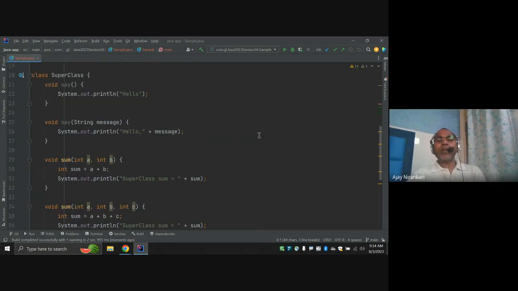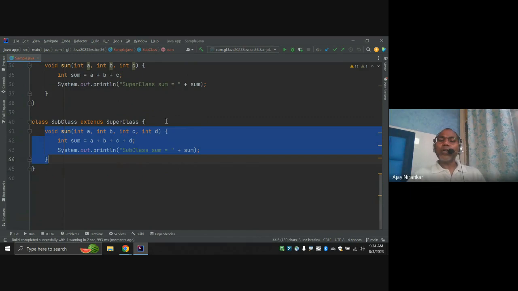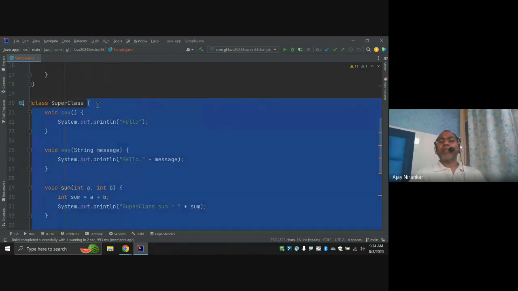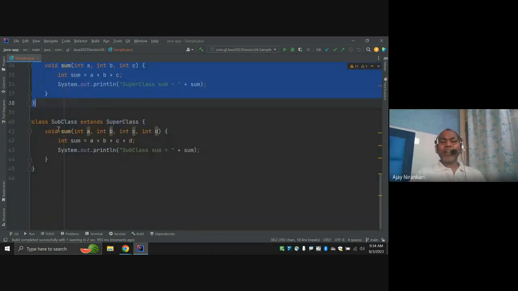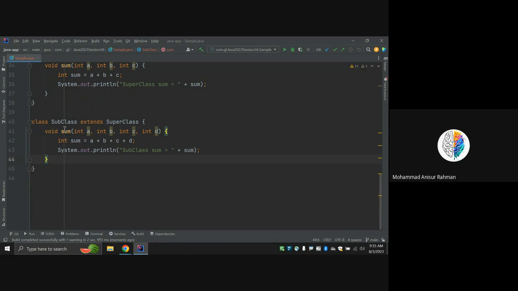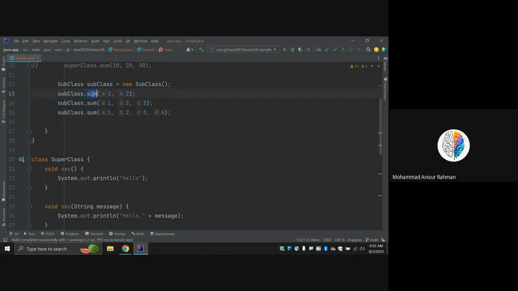So here our intention is to convey that overloading is not bound to only one class. We are writing another class, the subclass, with a sum method. It looks like in this class I have only one sum method, but it is an overloaded method. In the subclass object, I can call sum in 4 ways: 1 argument, 2 argument, 3 argument. That means this sum method is the overloaded method.